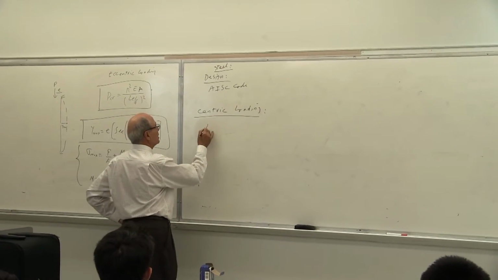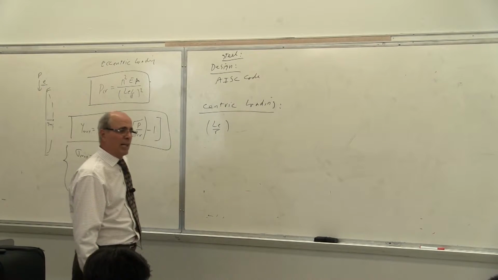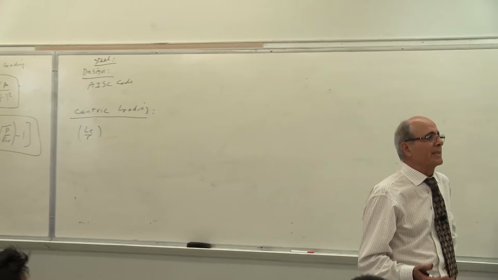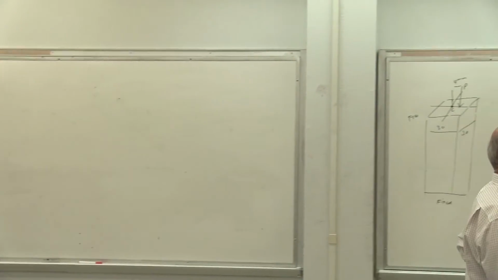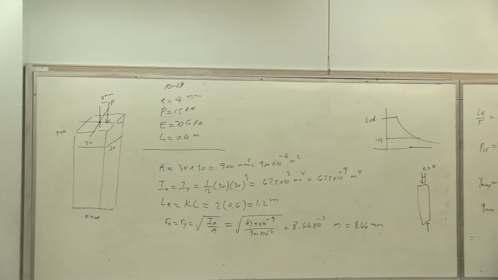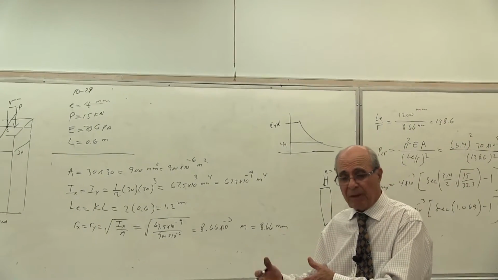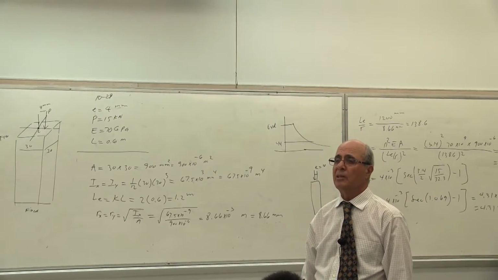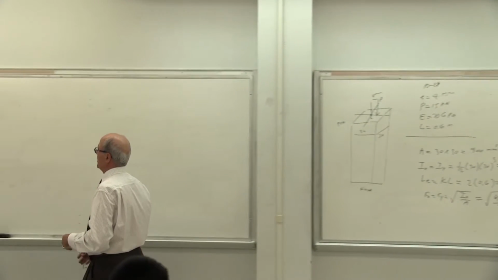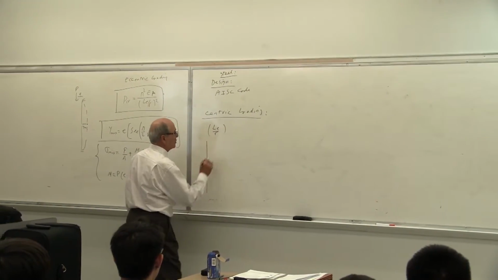So the question is, you have to calculate LE over R. If LE over R is large, it's going to buckle about that axis. Is that correct? Which again, I'm repeating myself. The area is in the form of R, L is in the form of length, and LE, which is effective length, or K factor, is there. Is that correct? Which covers the boundary condition. So you calculate LE over R for your column. Then this is the formula.